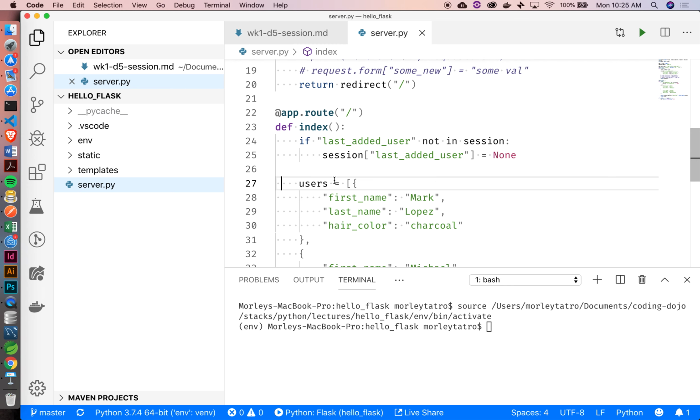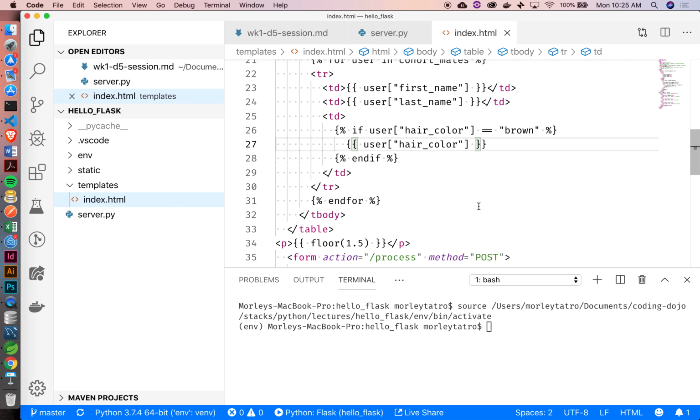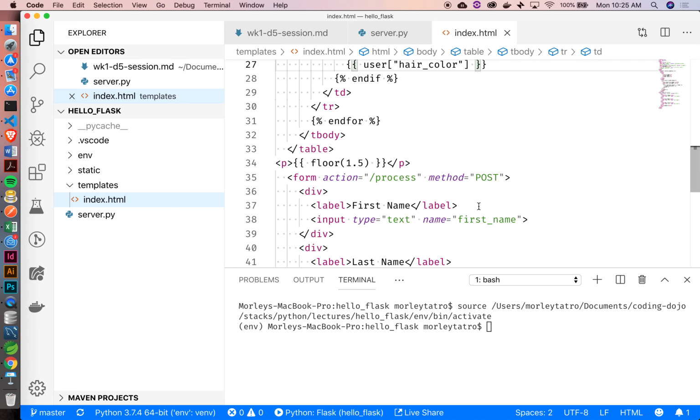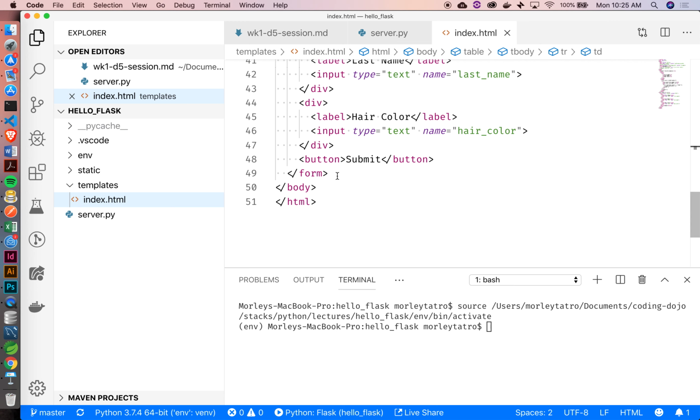Cool? And then inside of our template, let's actually output this, right? So what we want to do is, if there is a last added user, let's just put it out on the screen. So let's go underneath our form down here. Okay. How do I do an if condition in Jinja templating?